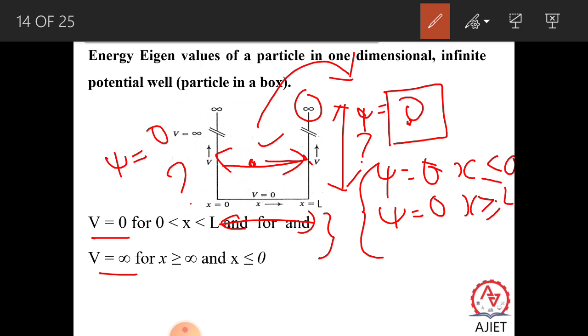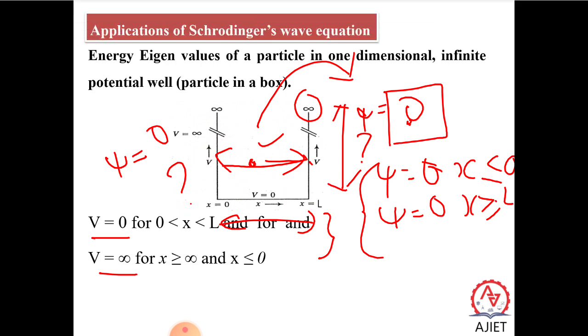Xi equal to 0 for x greater than or equal to L. So there also you cannot find the particle. So then where to find the particle? Then the particle is in between x equal to 0 and x equal to L. Now our main aim is to determine the wave equation for the particle inside an infinite height